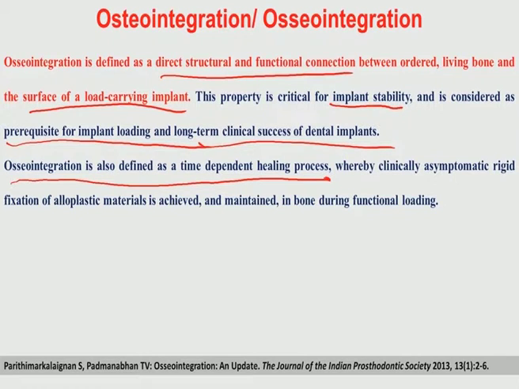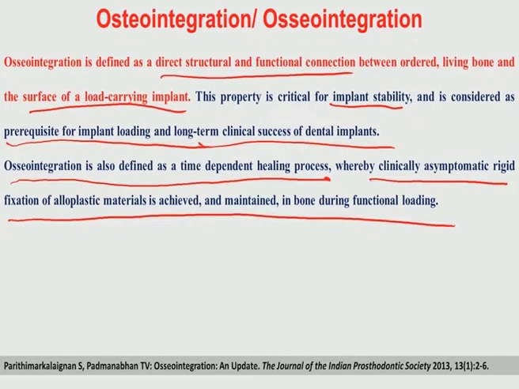So, you have to sacrifice the animals at different time points during your study, so that you can understand the time dependent healing process that takes place when these materials are placed in an animal, whereby clinically asymptomatic rigid fixation of alloplastic materials is achieved and maintained in bone during functional loading.